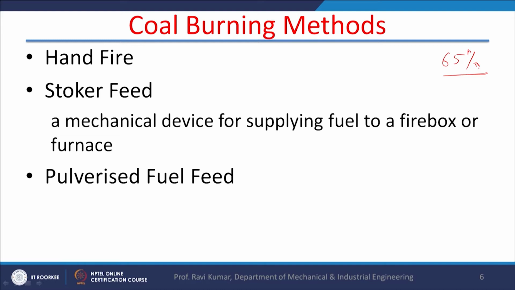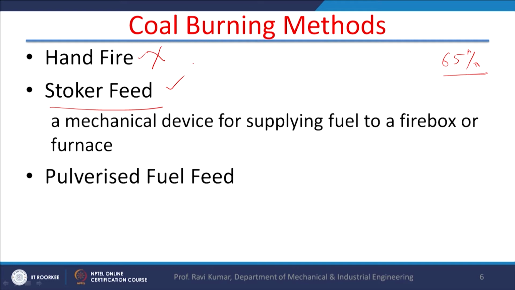Now in the hand fire system, simply coal is thrown into the grate and it burns, but it is a very crude type of system. It is not normally used nowadays in thermal power plants. And in the hand fire system, the control is not that easy. So this type of system is normally not used in the thermal power plant.